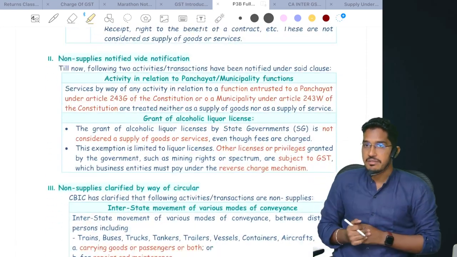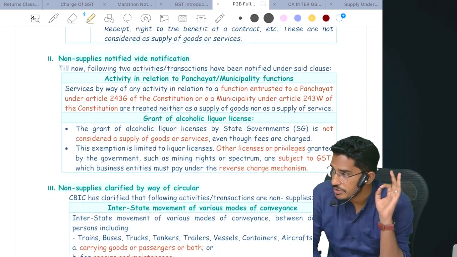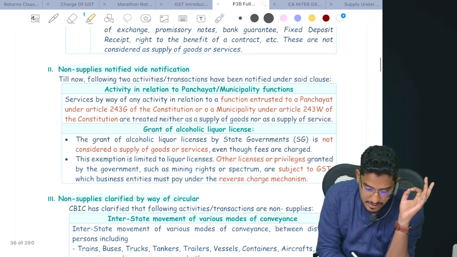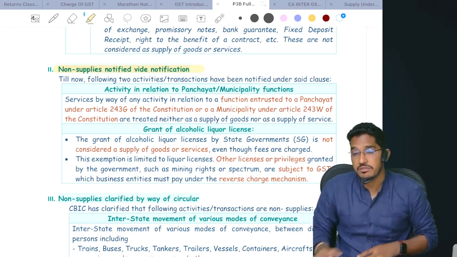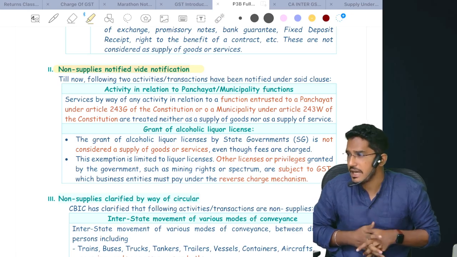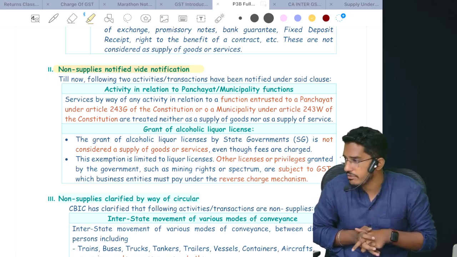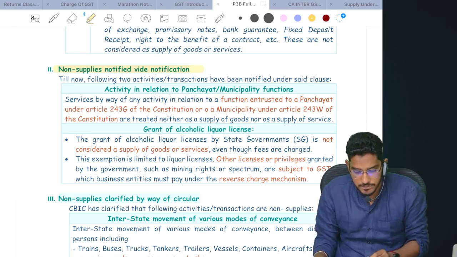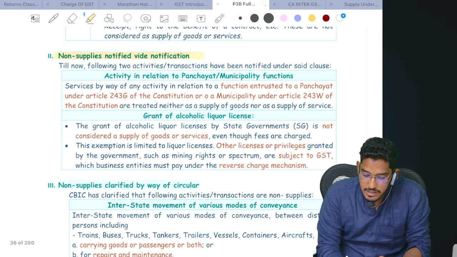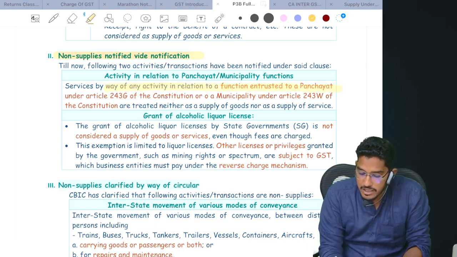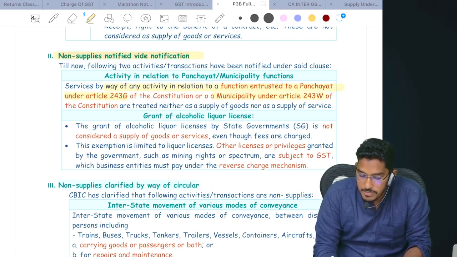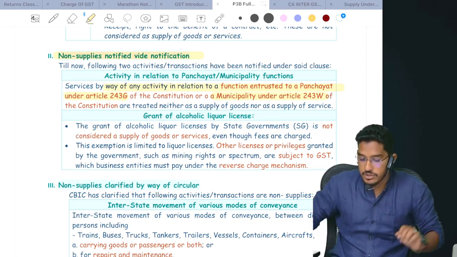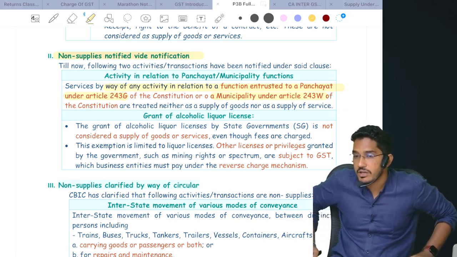Fine. So we have completed non-supplies under Schedule 3. Now we will discuss some activities which are notified as non-supplies by notification. The government has released a notification, and through it has clarified that there are certain activities which you don't treat as supply of goods or supply of services. What are those activities? Services by way of any activity in relation to a function entrusted to a panchayat under Article 243G of the Constitution, or a municipality under Article 243W of the Constitution. They will be treated neither as supply of goods nor as supply of services.